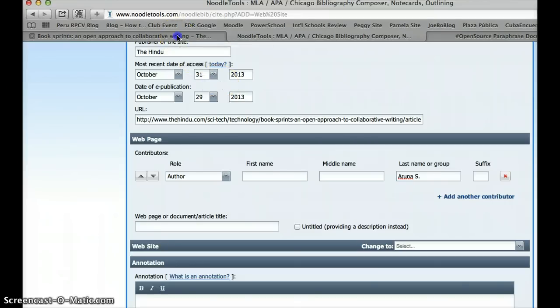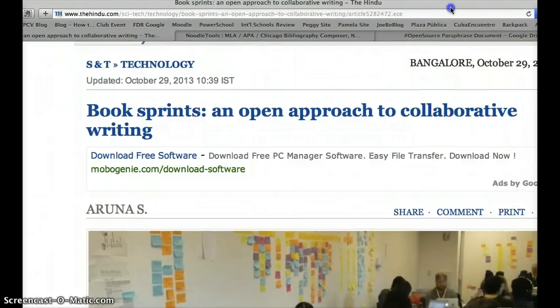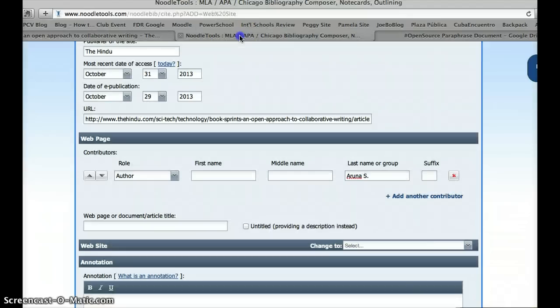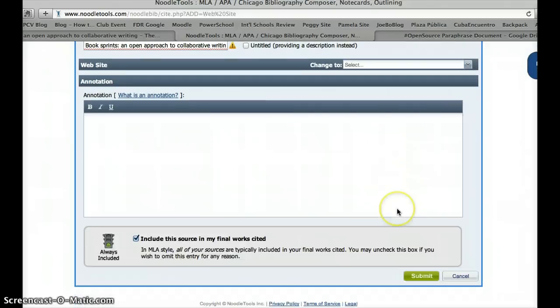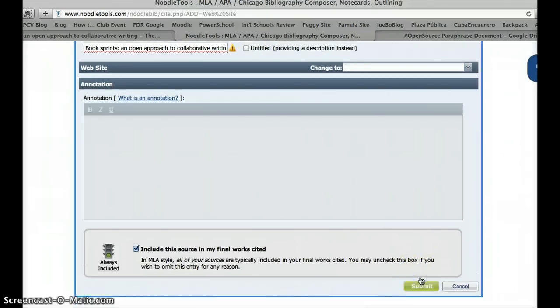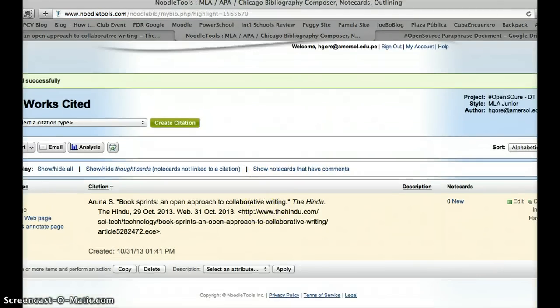And then the web page or document article title, here it is: Book Sprints, An Open Approach to Collaborative Writing, again making the connection to open source. We're going to put that in here. Perfect. Now we're ready to submit this. Create a citation. And here it is.